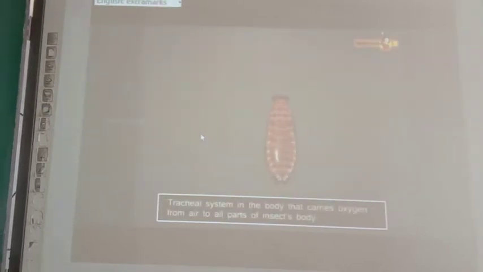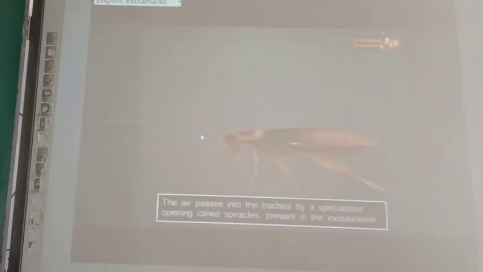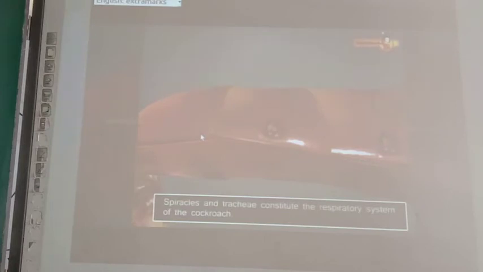These tracheae form the tracheal system in the body that carries oxygen from air to all the parts of an insect's body and allows the diffusion of gases into the tissues. The air enters the trachea by specialized openings present in the exoskeleton. These openings are called spiracles. These spiracles can be opened or closed by pores. Spiracles and tracheae constitute the respiratory system of cockroaches.